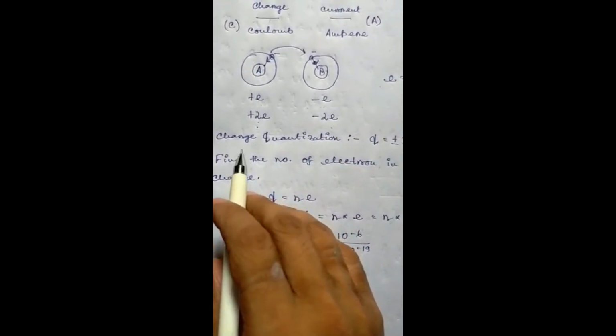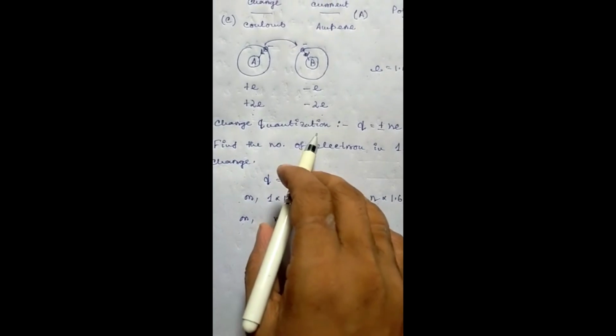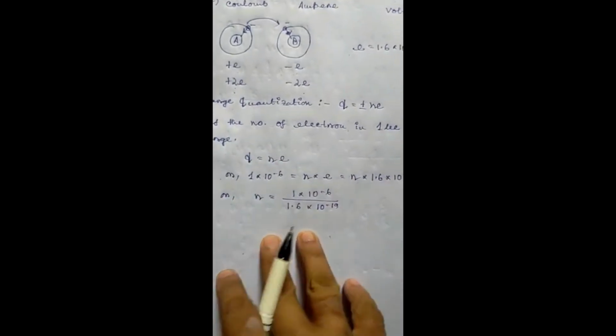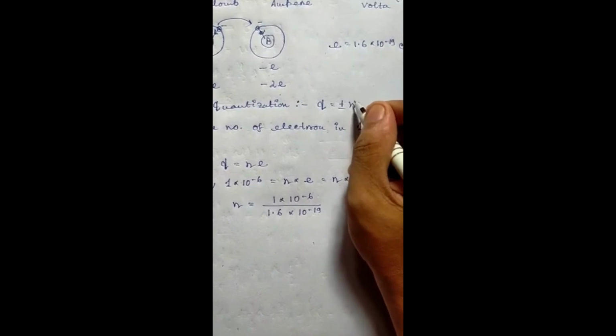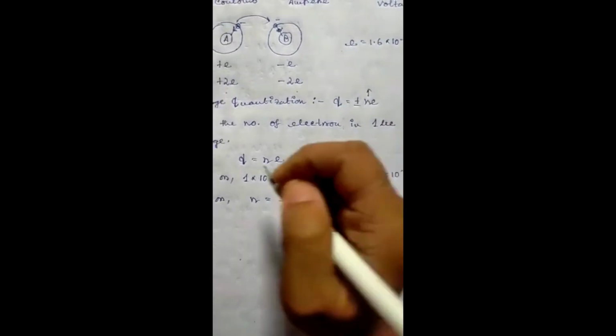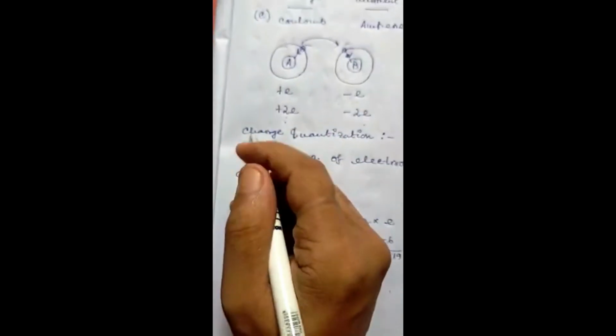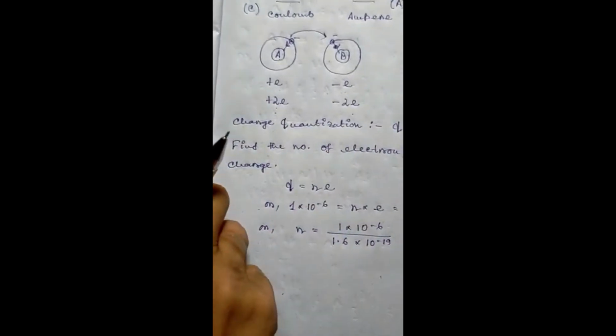This is known as charge quantization, and mathematically it is denoted as Q equals plus minus n into e, where n is the number of electrons. It is not possible to have a charge like half e.